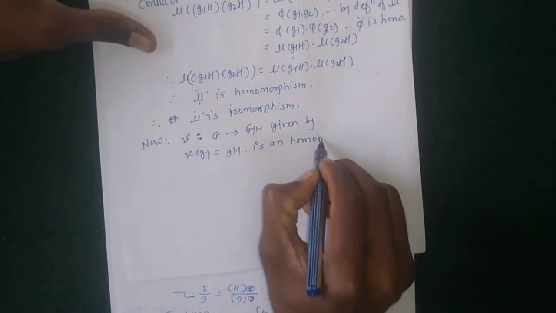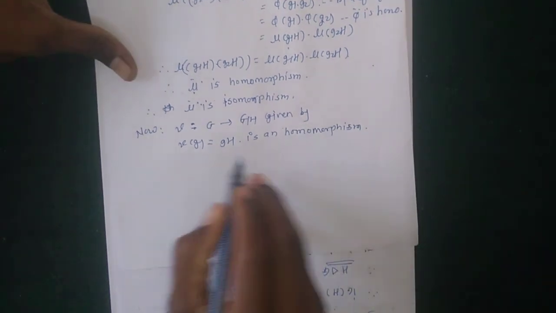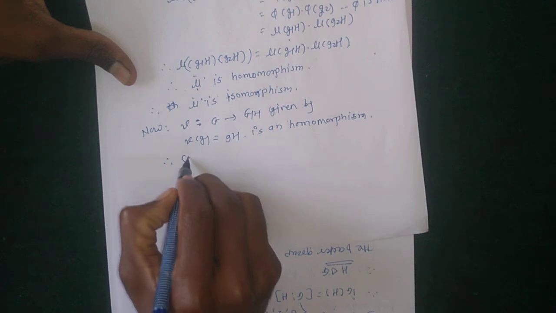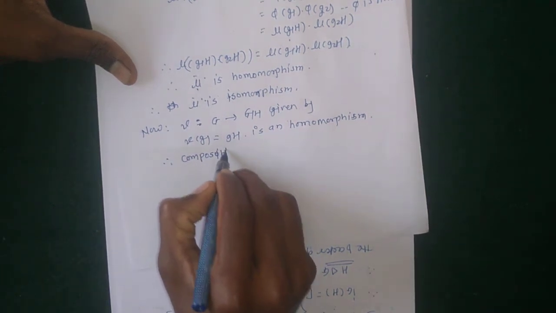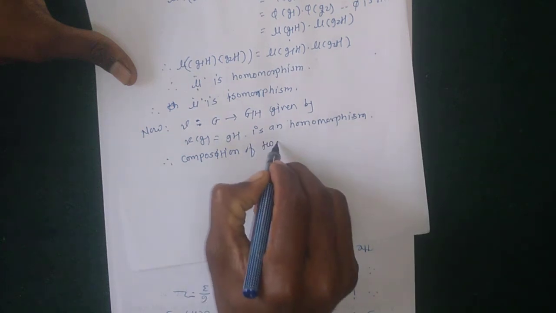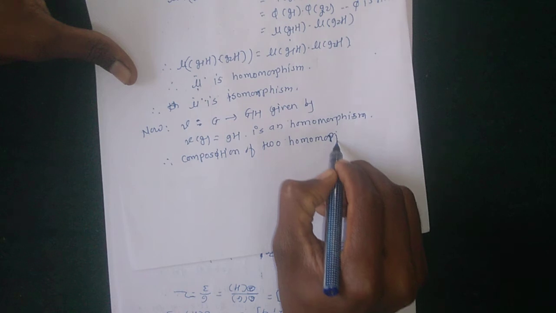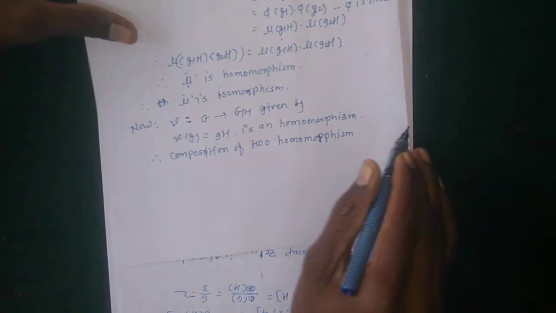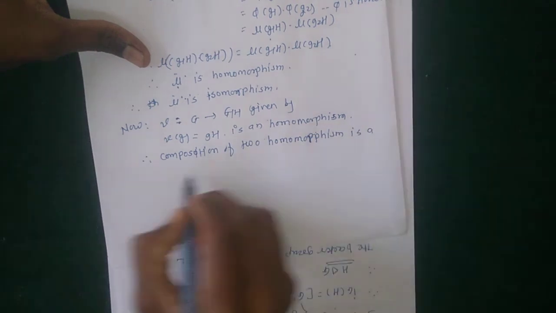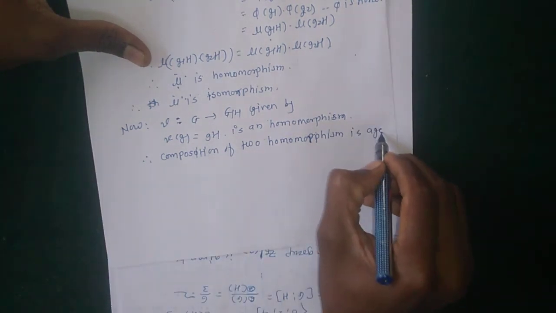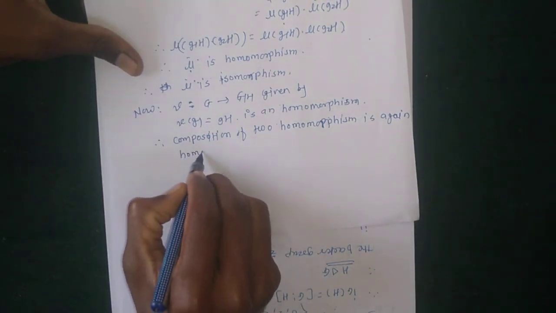Therefore, the composition of two homomorphisms is again a homomorphism.